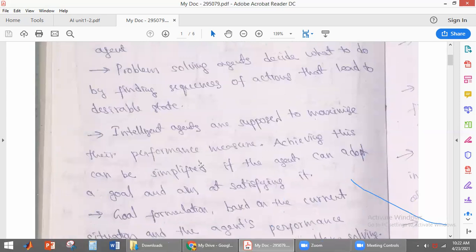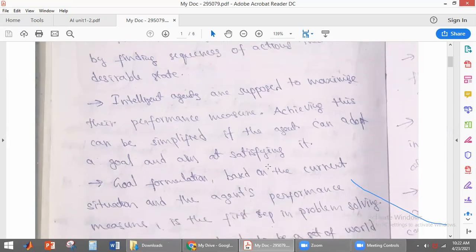Now, intelligent agents are supposed to give maximum performance. How will an agent give maximum performance? The intelligent agent should have a goal and aim at satisfying it. Then only it will give maximum performance. For example, students will give maximum performance when they have a goal and aim at satisfying it.